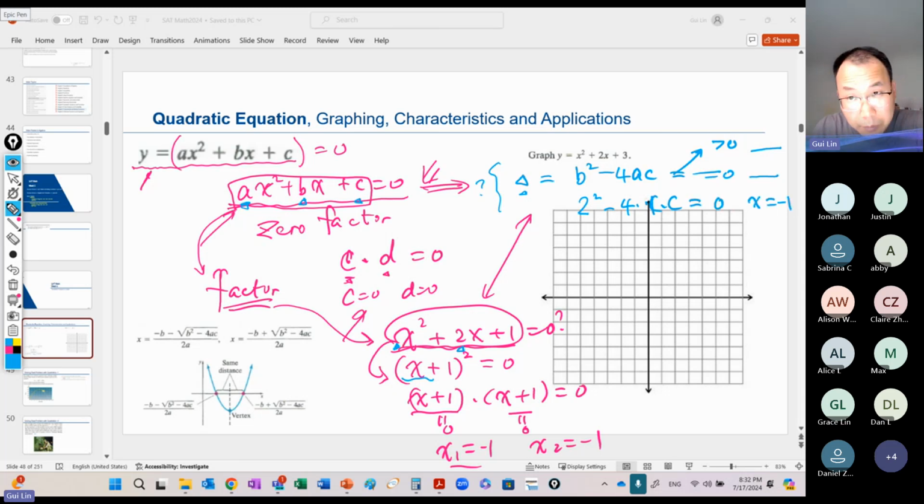Actually, in theory it is said to have two solutions, but they are equal to each other. When it is greater than 0, there are two solutions, and they are different from each other. Right? And if the discriminant is less than 0, we say no solution. No solution. I think someone joined. Sorry for missing that part.